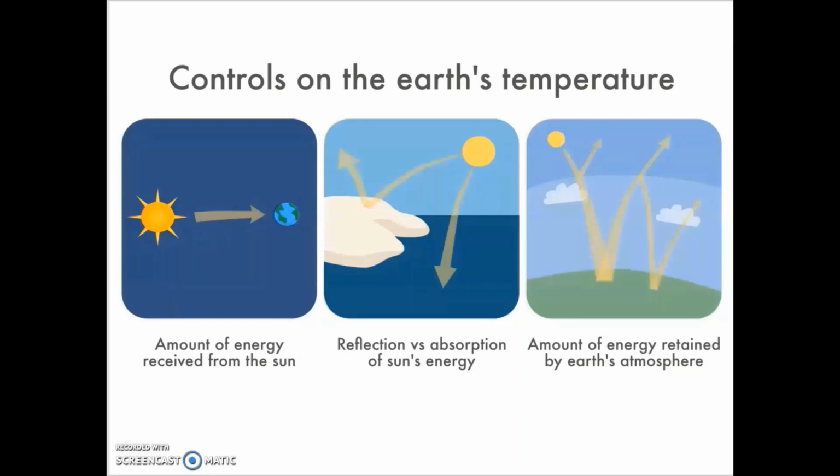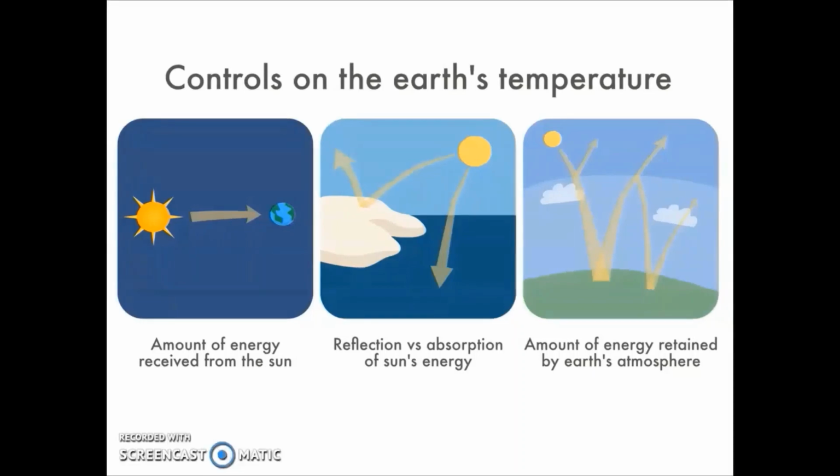Lastly, the third control is the amount of energy retained by the Earth's atmosphere. About 71% of energy retained by the Earth's atmosphere is caused by small particles, such as water vapor and dust, that have collected in the atmosphere, absorbing about 23% of incoming solar energy, while the other 48% passes through the atmosphere and is absorbed by the Earth's surface, such as land and the ocean. These are important to be identified, for they are the three ways we can regulate Earth's temperature.